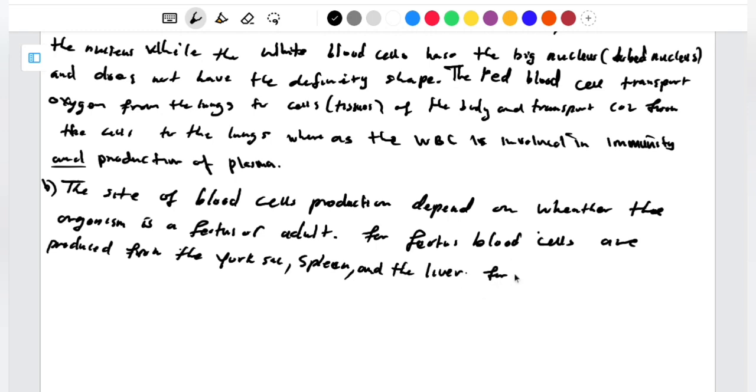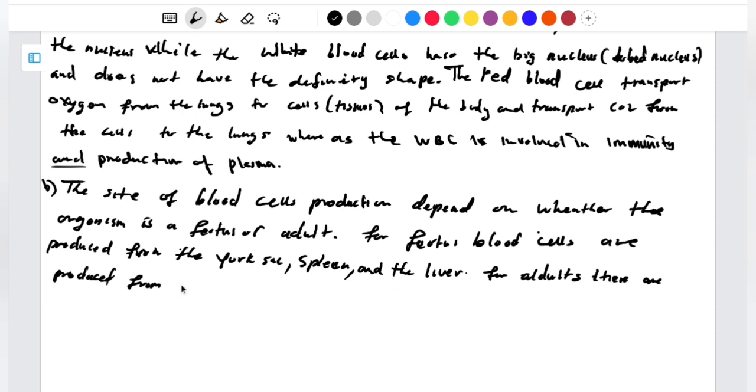For adults, they are produced from bone marrows of the long bones or flat bones.